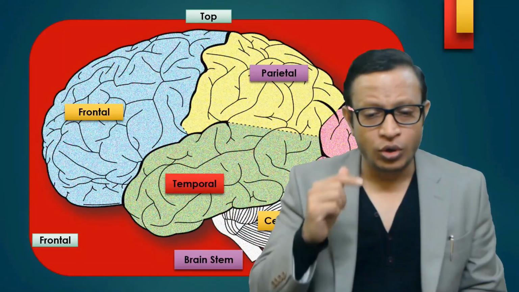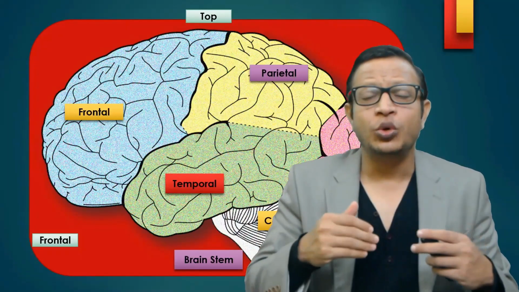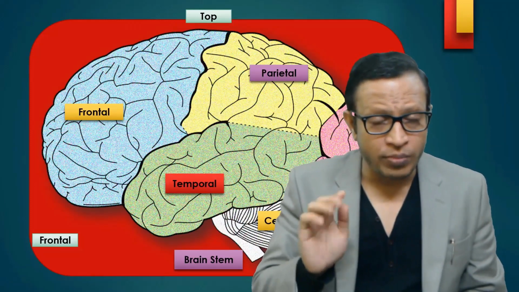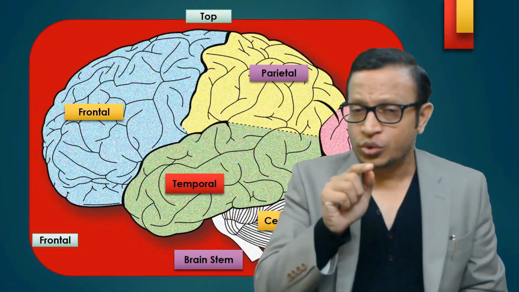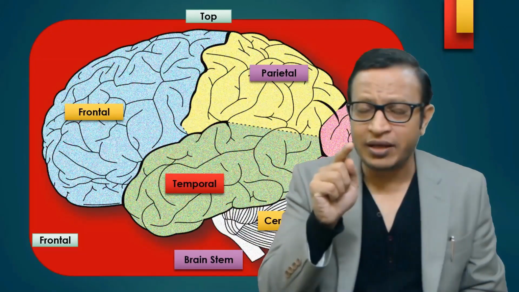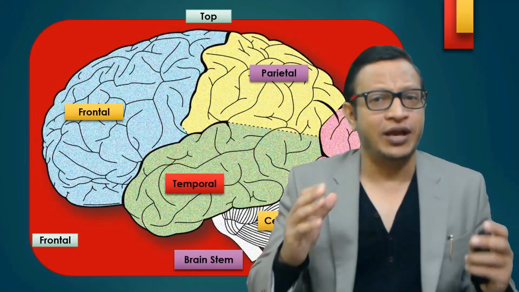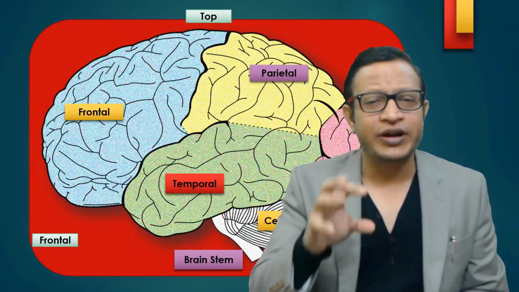So the frontal lobe inhibits the impulses. That means it does not allow a person to break what we call social norms. The frontal lobe tells the human being to behave within the realm of society. So the frontal lobe is just like a judiciary, according to me. Just for understanding, the frontal lobe is more of a judiciary.